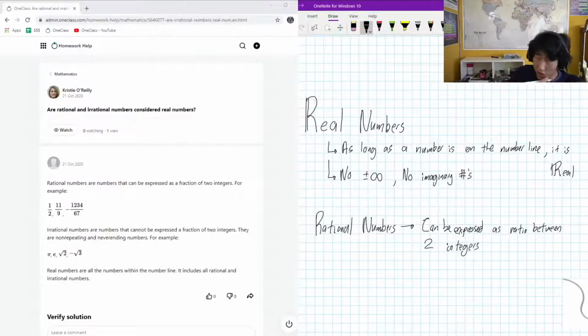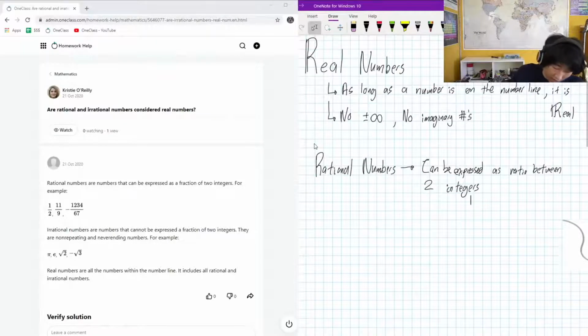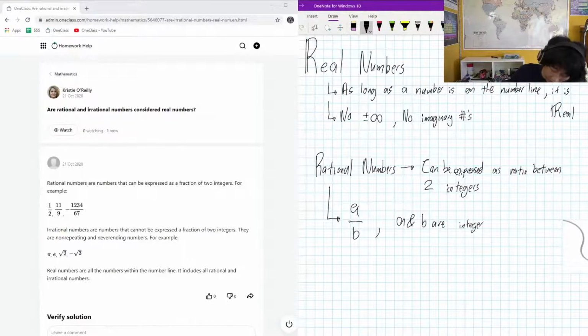What do we mean by the ratio between two integers? That means that a rational number can be represented as a divided by b, provided that a and b are integers. And integers means non-decimal numbers.